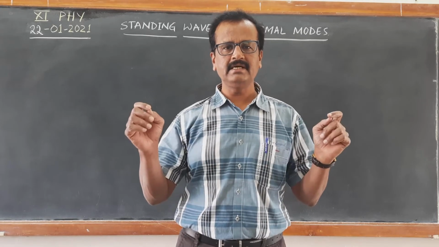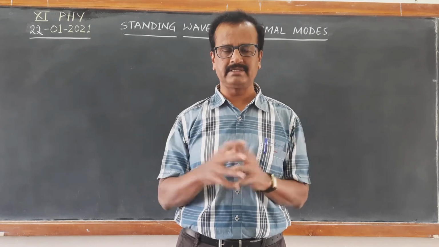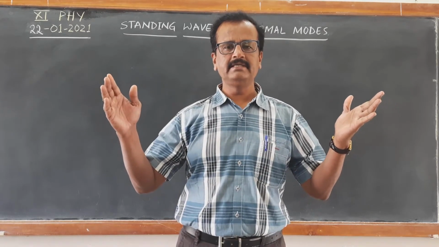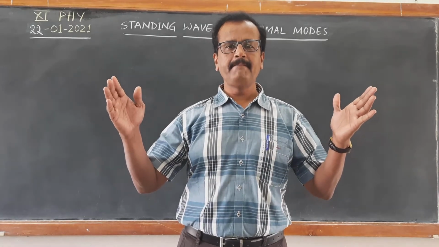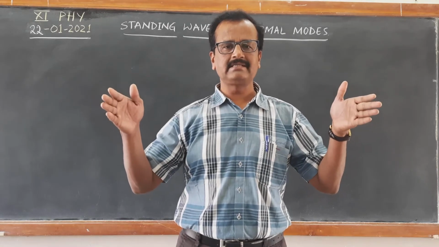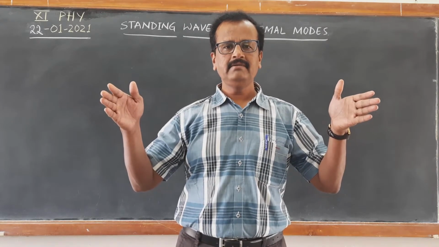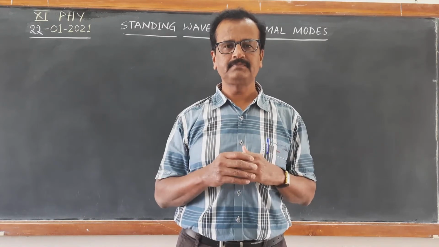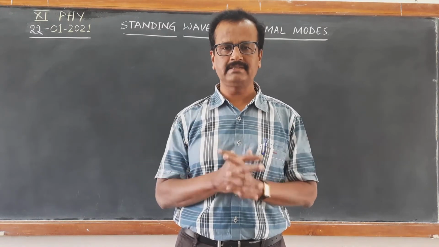A stretched string connected between two rigid boundaries. So, the stretched string, let us say it is of length L and is connected between two ends. Right? So, at both the ends it has rigid boundaries, closed ends.